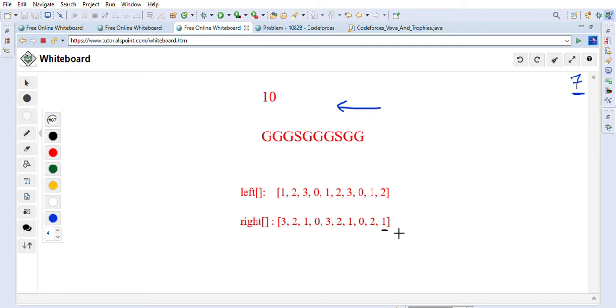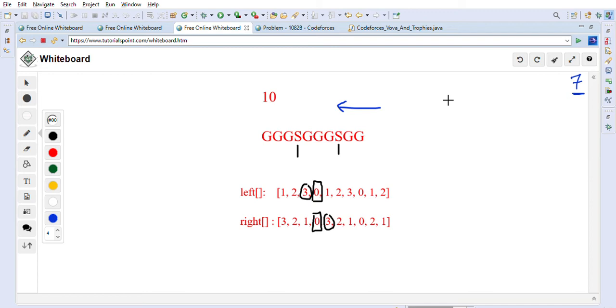Now we have to find out the maximum subsegment length of G's we can form by doing one swap. For that, we know the positions of the silver trophies. This is the position of one silver trophy and this is the position of another. We will go one by one into these positions. I will go first here. This is the silver trophy position, and in the left array and the right array, we take the left value, which gives me 3, and the right value, which gives me 3.